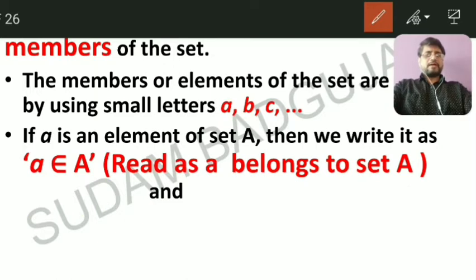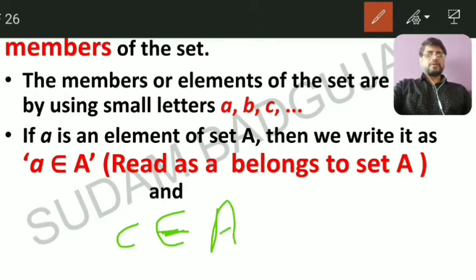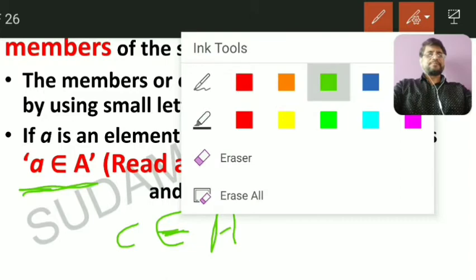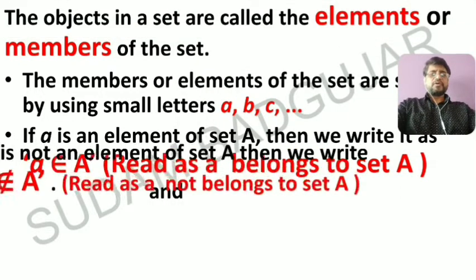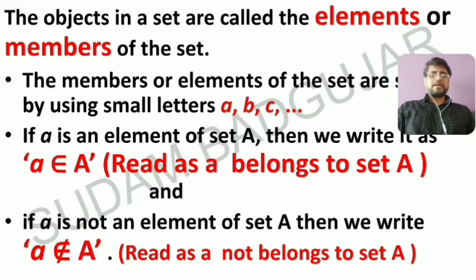Suppose c is an element; c belongs to A. How do we read this? a, an element, belongs to set A. Capital A is nothing but set A. So a belongs to A means element a is a member of set A, a is contained in set A. See the second last line: if a is not an element of set A, then we write a does not belong to set A. How to read it: a is not belonging to set A.